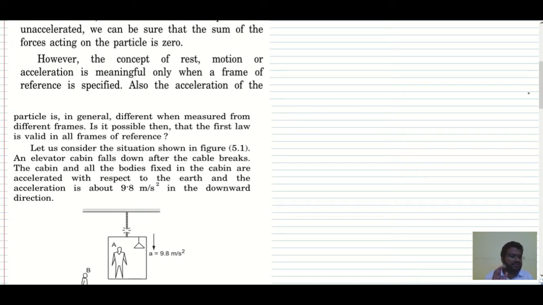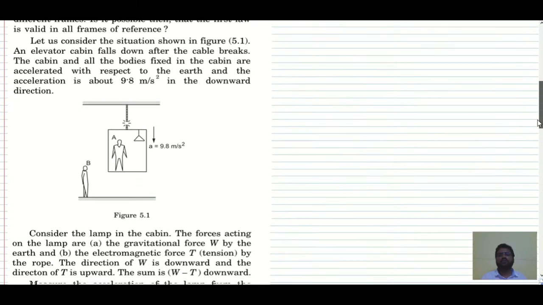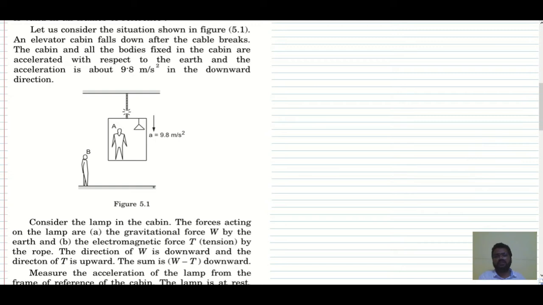For that, we'll consider an example. Let us consider the situation shown in figure 5.1. So over here, we have a figure, and that is 5.1. An elevator cabin falls down after the cable breaks. The cabin and all the bodies fixed in the cabin are accelerated with respect to Earth, and the acceleration is about 9.8 meter per second squared in the downward direction. So it is moving downward with an acceleration of 9.8 meter per second squared.